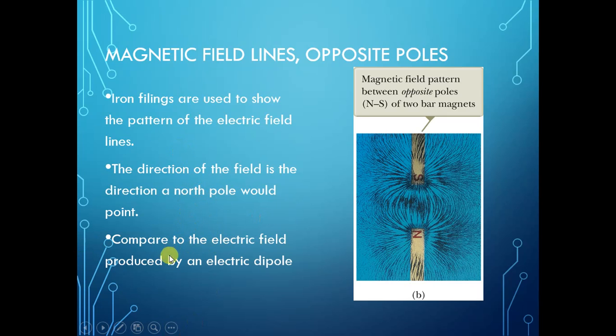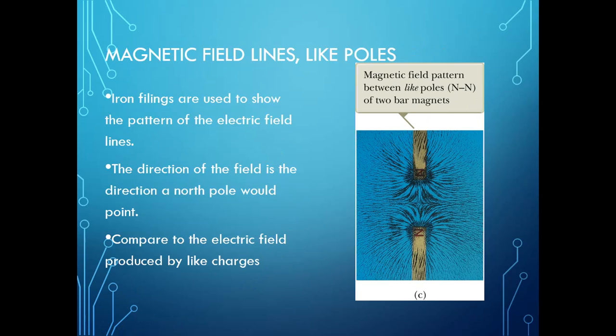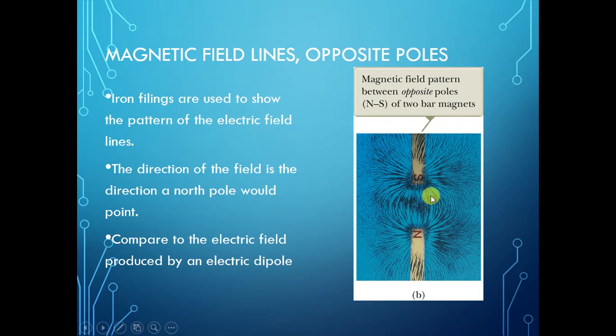Compared to the electric field produced by like charges, with unlike charges this kind of pattern is created, because it becomes a dipole with opposite poles.